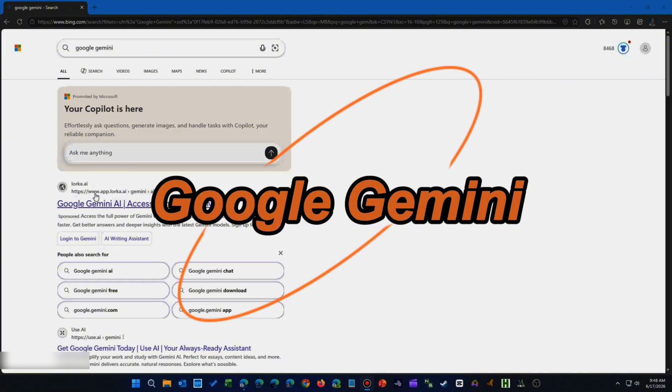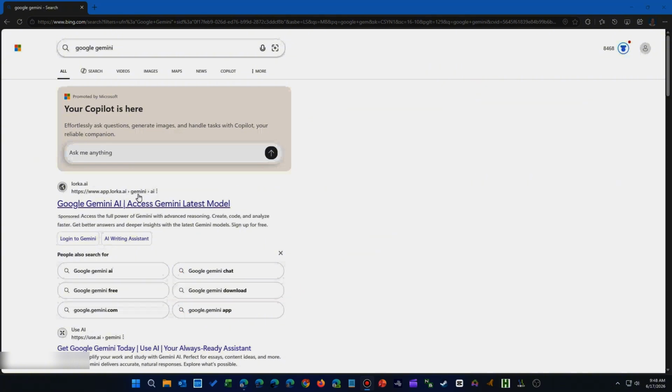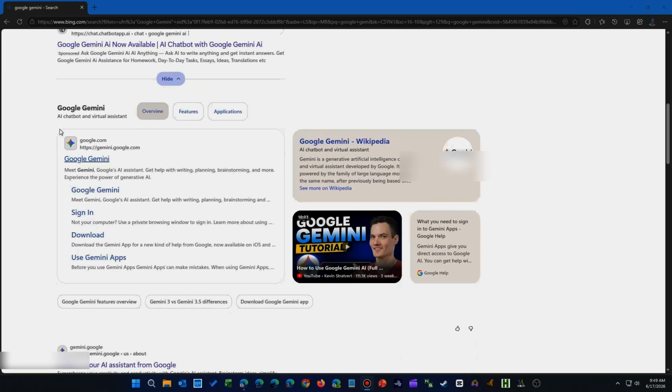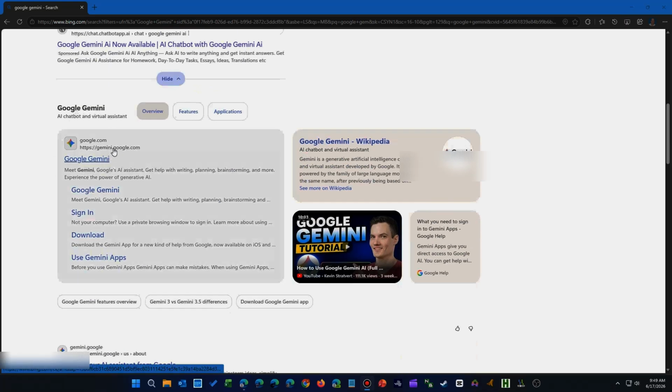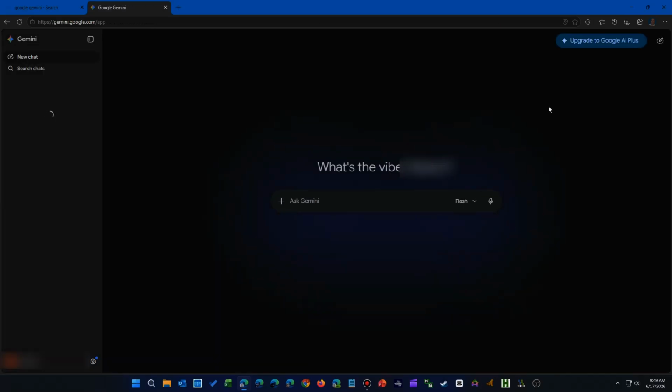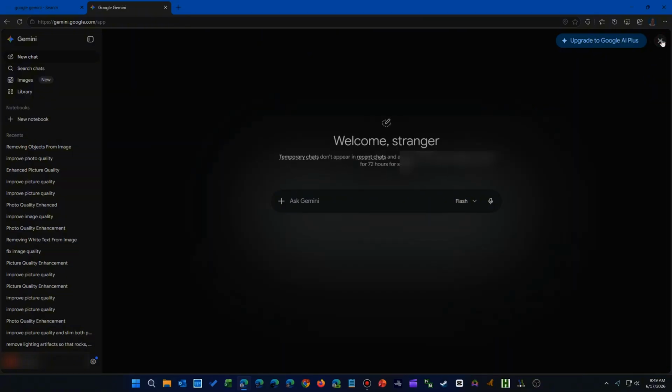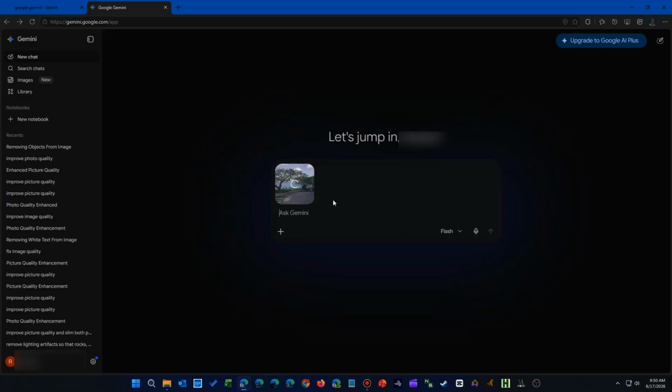As for Google Gemini, just go to its page. Again, be wary of other sites trying to get you to sign up with them. In fact, just like with ChatGPT, use.ai has a link for Gemini, so ignore it and go directly to gemini.google.com. Once there, you'll need to log in before you work. It operates the same as ChatGPT. Just grab the image you want to improve and drag it to the input box on the Gemini page.